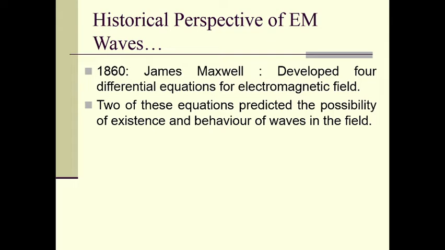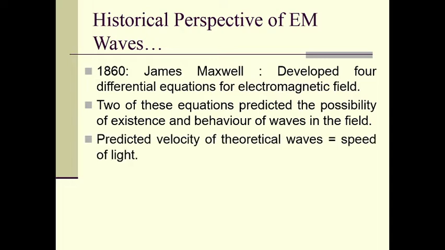They predicted that such waves will be present in the field, and whatever their behavior, that behavior is also predicted by these 2 Maxwell's equations, right?